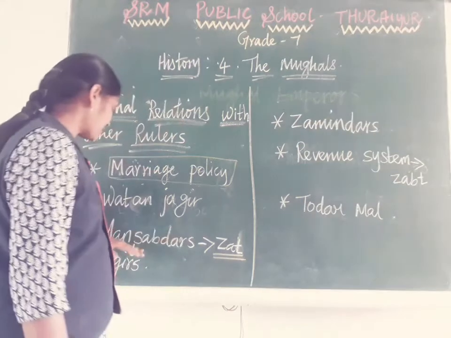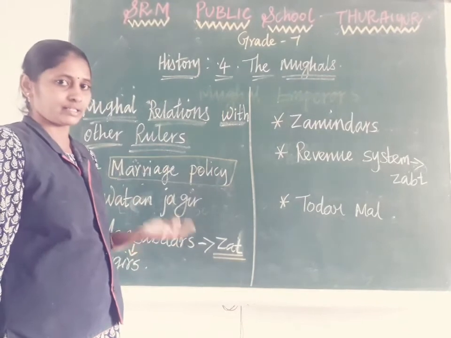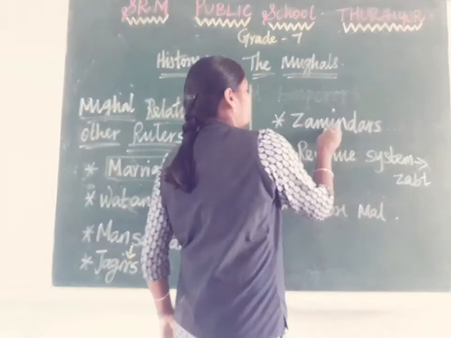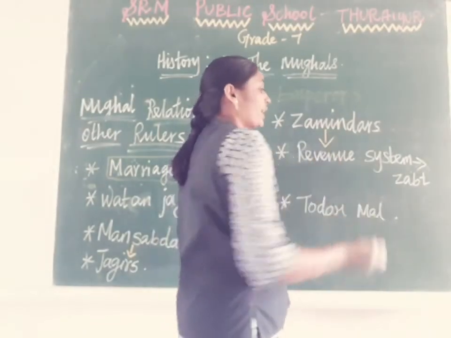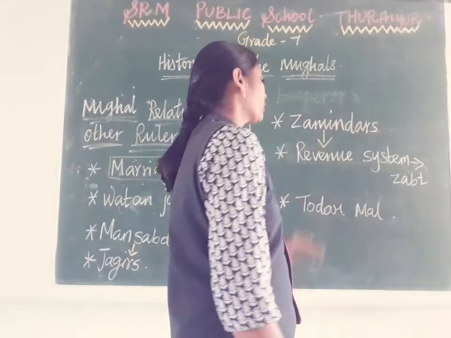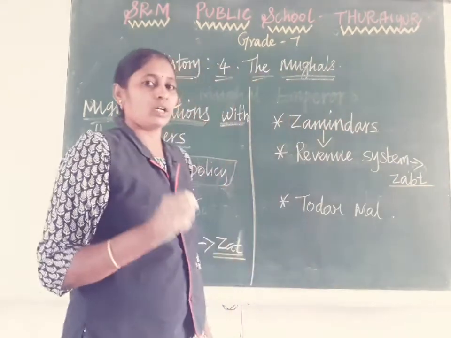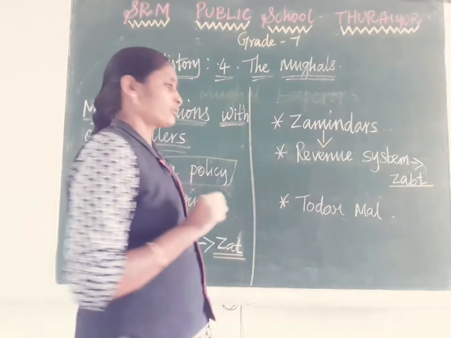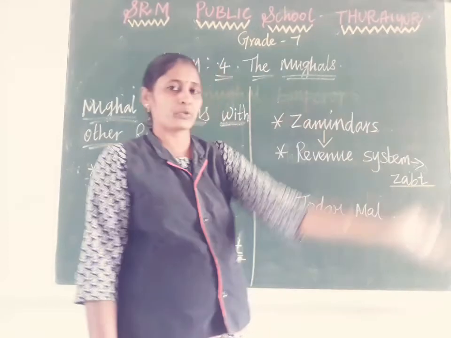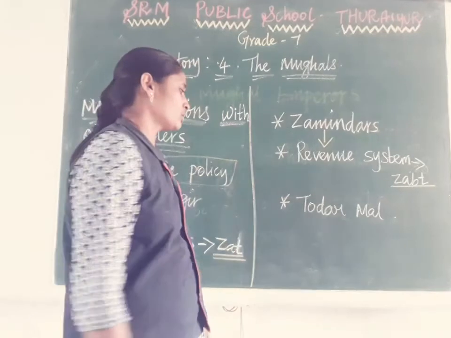See, that Mansabdar and Zat system was followed in fortified or garrison towns. Already we discussed garrison towns. On the village side, they appointed Zamindars to collect revenue. A particular village or set of villages was allotted to a Zamindar to collect revenue. That revenue, which they collected from the normal people, was called Jama. After collecting, they had to submit it to the government, and for that they received some salary from the government.